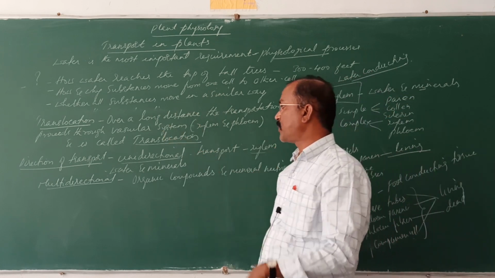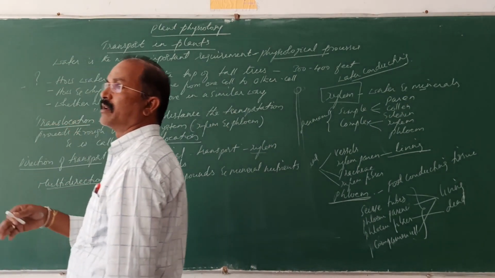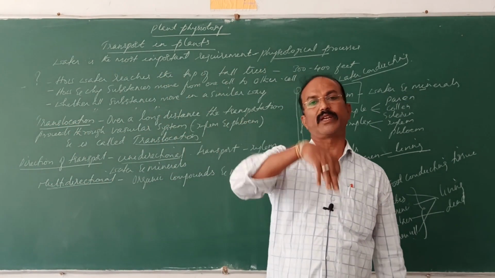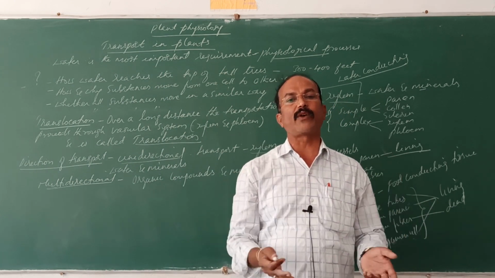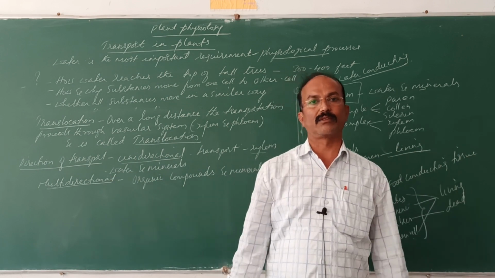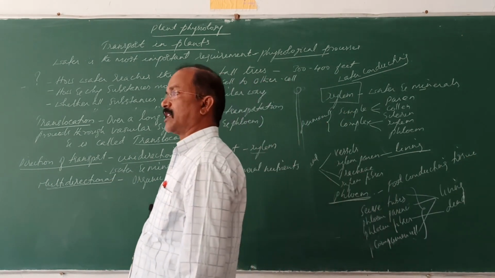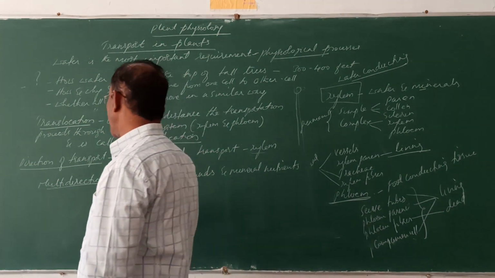So the transportation is called multi-directional transport. The food that is synthesized in the leaves is transported downwardly and stored in the storage organ. Whenever they are required, they are transported to different parts of the plant body in different directions. Downwardly, upwardly, laterally, they can be transported.